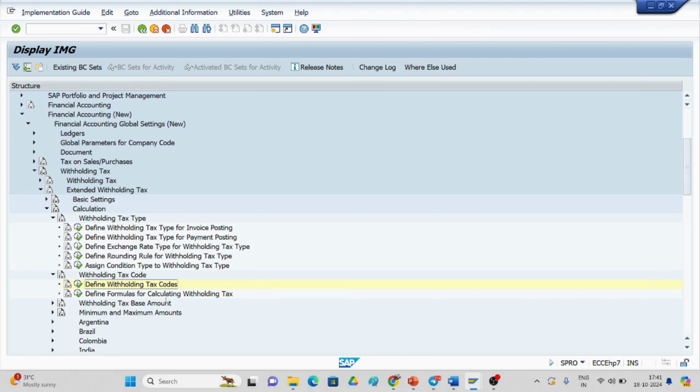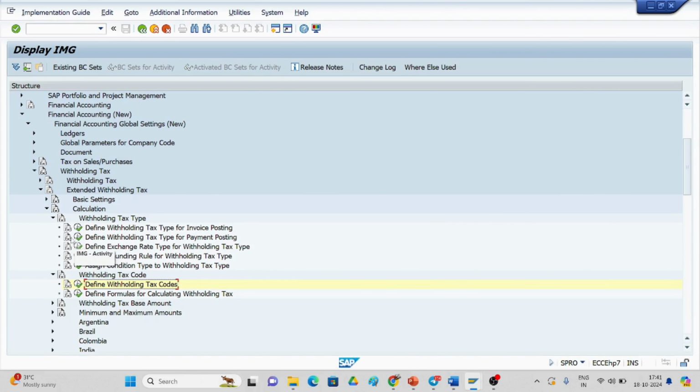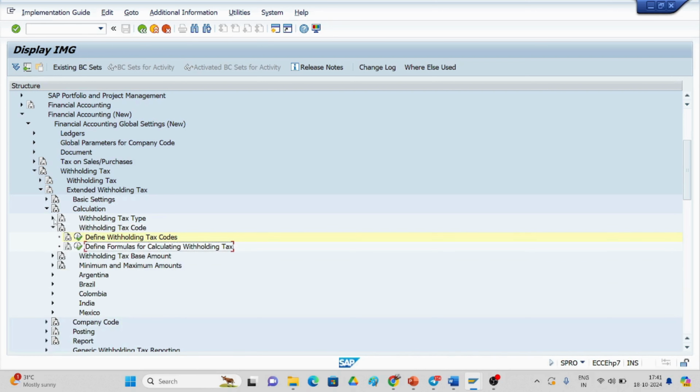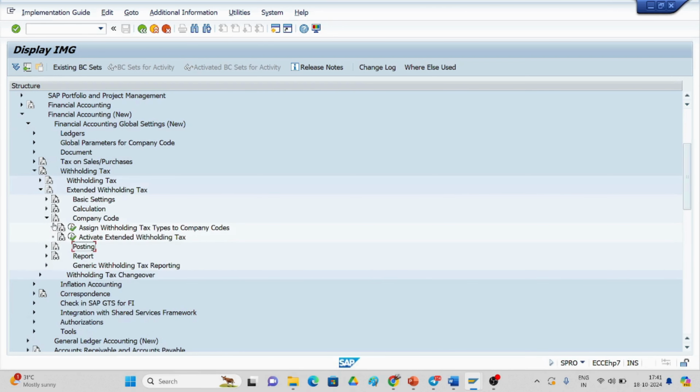If you go back and see the configuration: Financial Accounting New, Withholding Tax, Extended Withholding Tax, Company Code. You have to go with the company code. You just minimize it. If you go here, the company code is there, and Assign Withholding Tax Type to Company Code. Whatever tax types you have created, you have to assign to the company code.